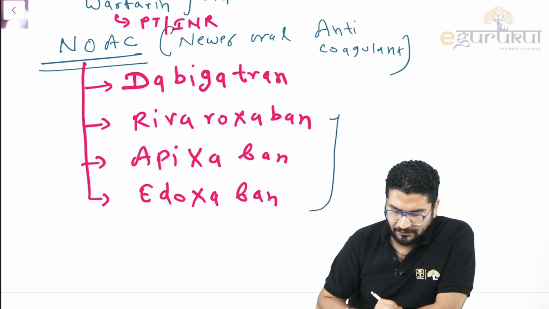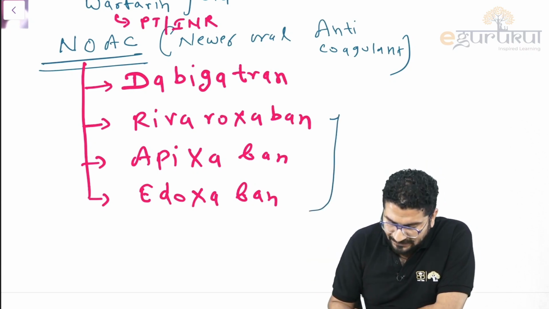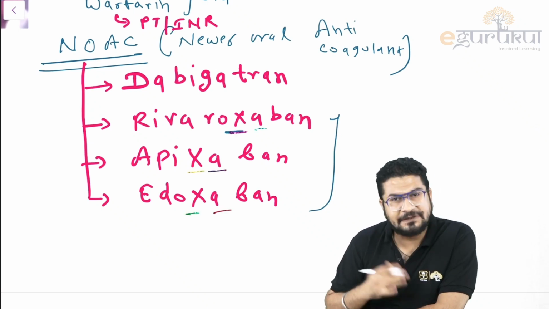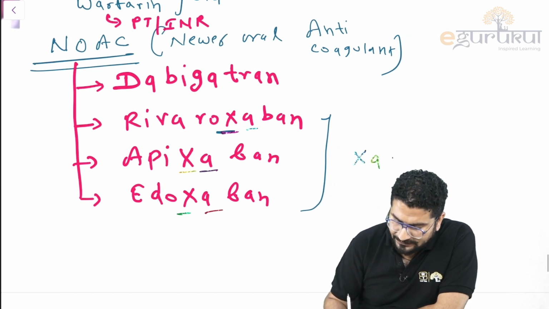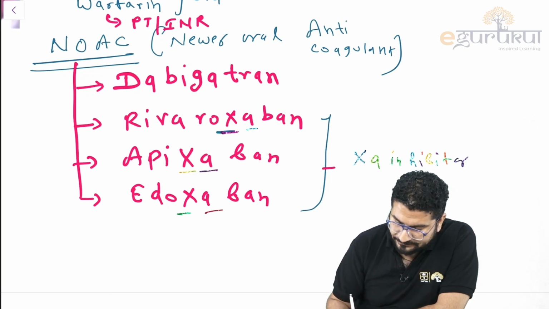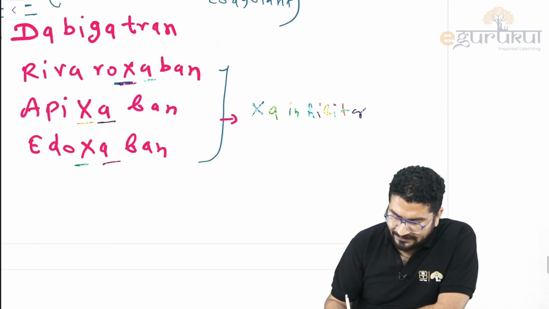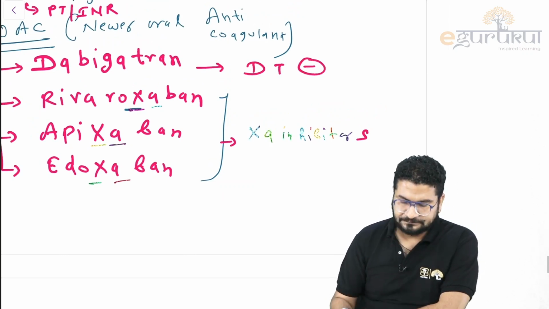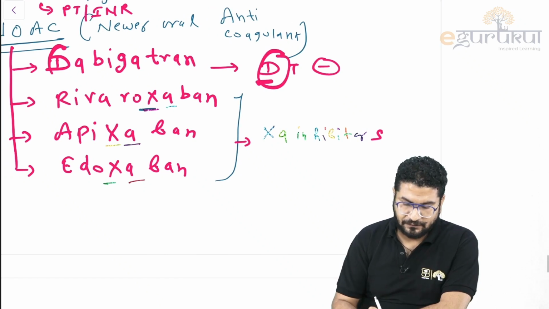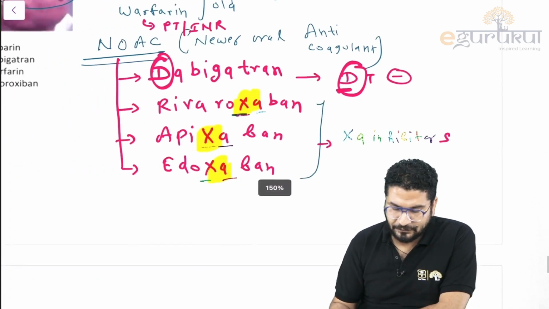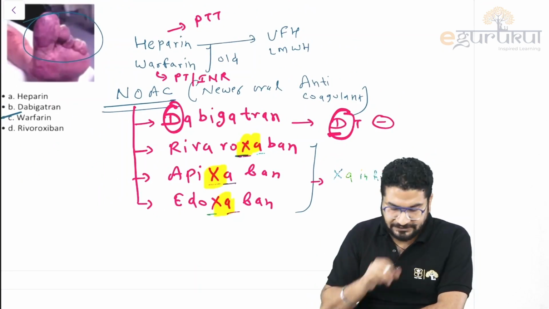Xaban, you can see Xaban is having Xa. XA means 10A. So these are factor 10A inhibitors, and your dabigatran is your direct thrombin inhibitor. D for direct, D for dabigatran. And here you can see the name itself is having Xa. In dabigatran there is no Xa in the name. So these are your newer or novel anticoagulants.